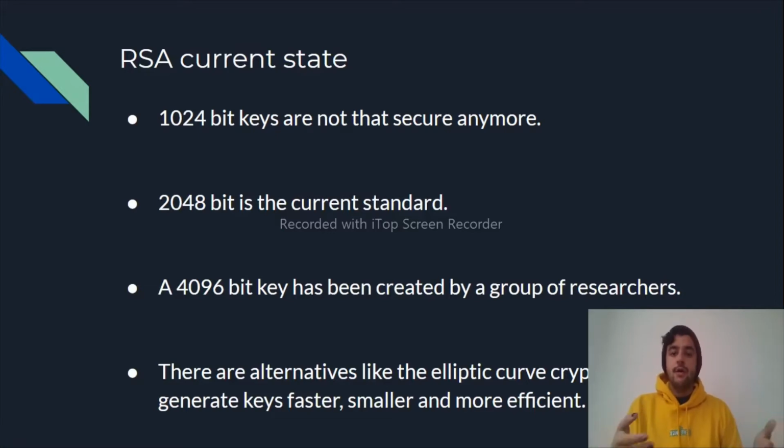Also, another aspect in the modern landscape of public key cryptography is that there are alternatives like elliptic curve cryptography, a good alternative that a lot of people are using, because it makes faster, smaller, and more efficient keys than RSA.